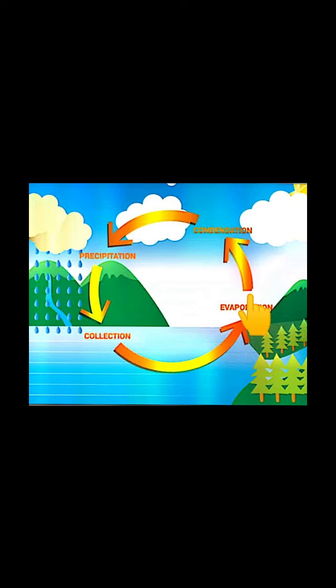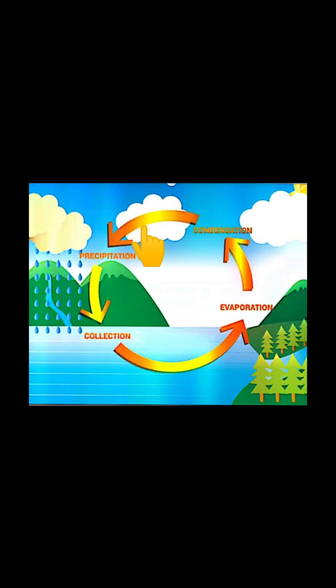As the water vapors rise up, because they are light in nature, they are in gaseous form, they rise up very easily being lighter in weight. As they go higher up in the atmosphere, they come in contact with the cooler air. Here the atmosphere is a bit cooler comparatively. So as the water vapors come in contact with the cooler air, they again condense. Condense means they again change into water droplets. This process is called condensation, and this happens due to the cooling effect of air.